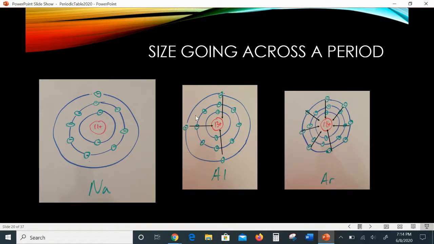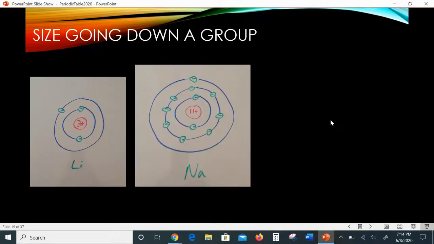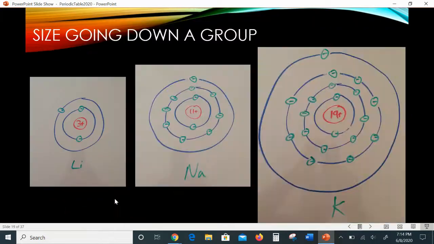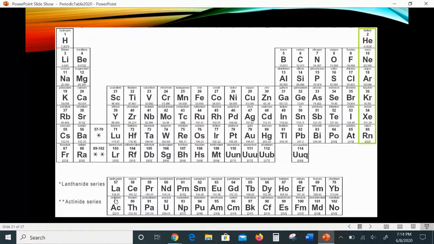So as you go across a period, your size decreases, which is symbolized here, right? Potassium going to krypton, those are getting smaller as you go across. That's a pretty good trend that you see there. All right, I think that's all I'm going to talk about right now.